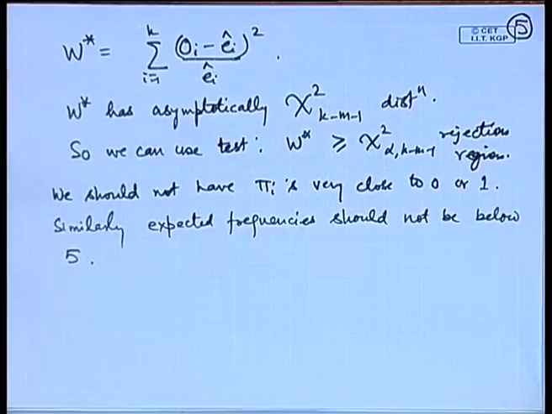So, a practical consideration is that there may be a case where firstly we split the intervals without knowing the probabilities, but when we actually calculate the probabilities and find that the expected frequencies are below 5, then we can merge some adjacent intervals, so that the number of intervals becomes slightly less, but each cell frequency becomes more than 5. So, this is a practical approach that is used here. Let me explain this test through certain examples.